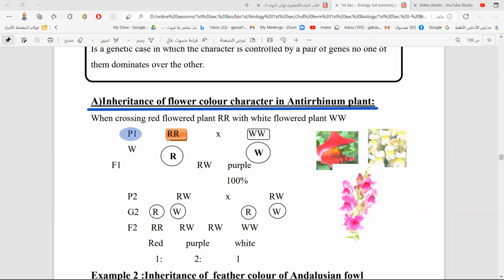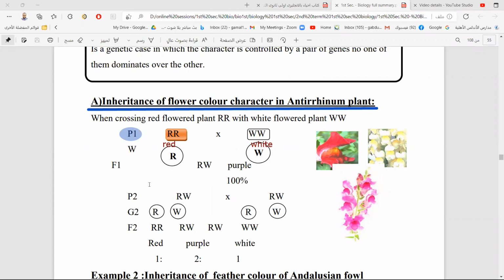We give the red plant capital R, and the white flower we give another letter, not the same letter in small case, but another letter in capital: genotype capital W, capital W. So this one is red, and this one is white. Why don't we make it like Mendel, a capital letter and a small letter? Because this way of inheritance is different from Mendelian inheritance. This is a non-Mendelian inheritance.